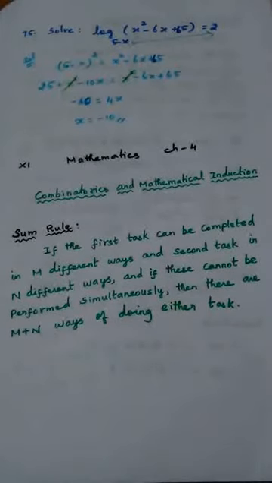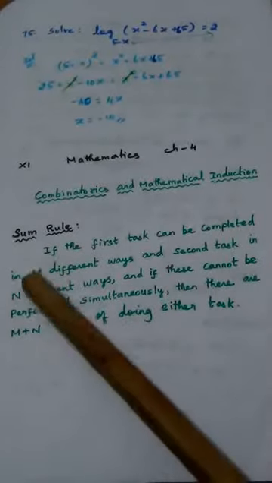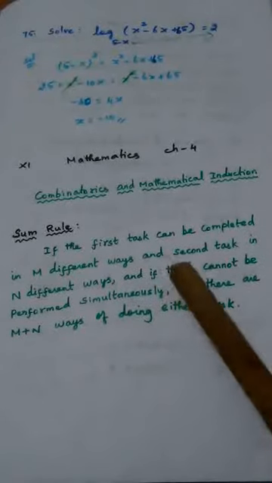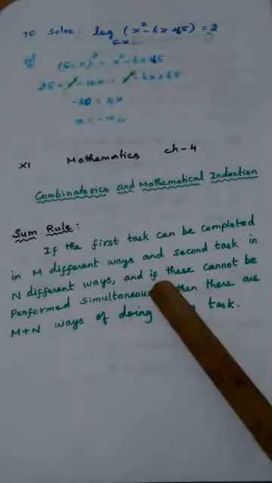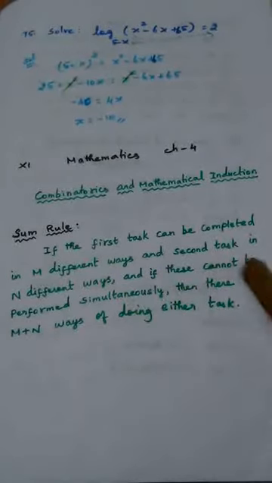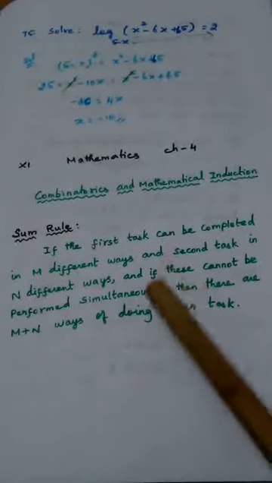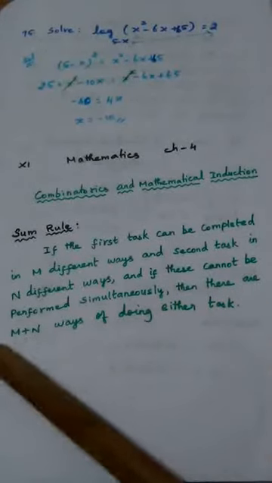I think you will be getting confused by reading this definition, so we will read it once again. If the first task, task means any work, can be completed in m ways, and the second task can be completed in n ways, and if the condition is that the first task and second task cannot be performed simultaneously, at the same time we cannot perform two tasks, then the number of ways of doing either task is m plus n ways.